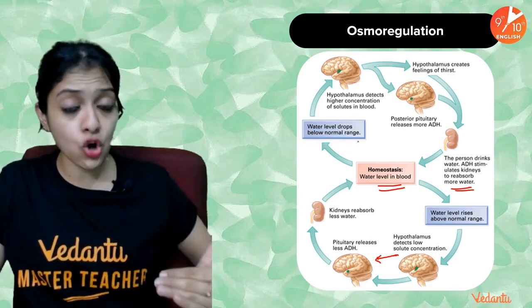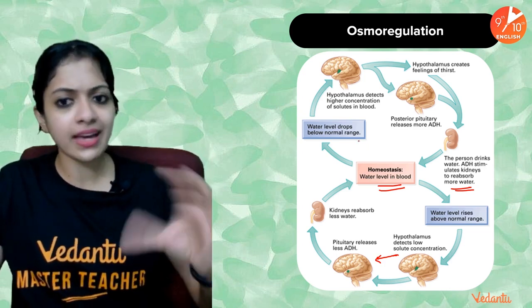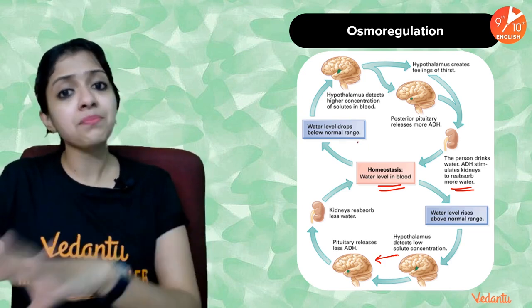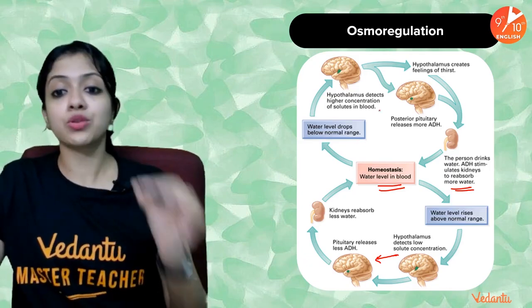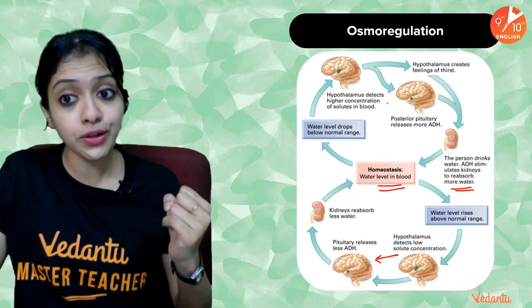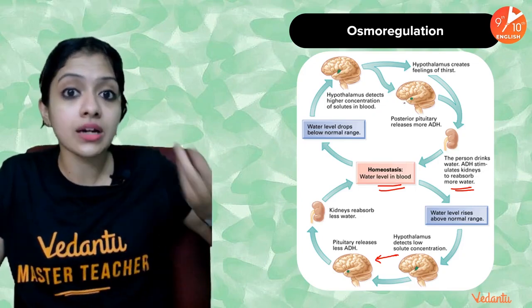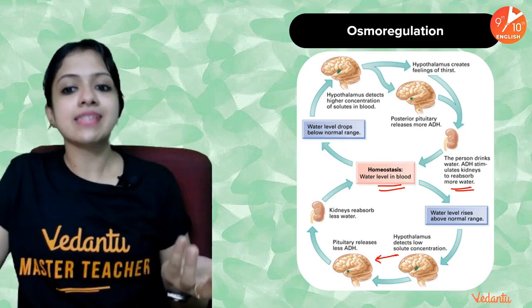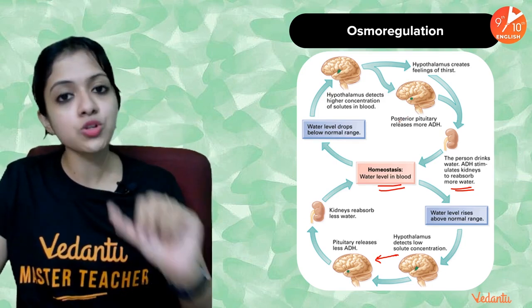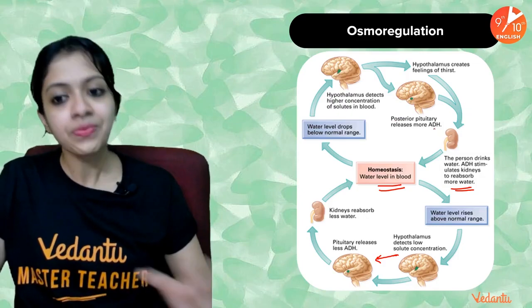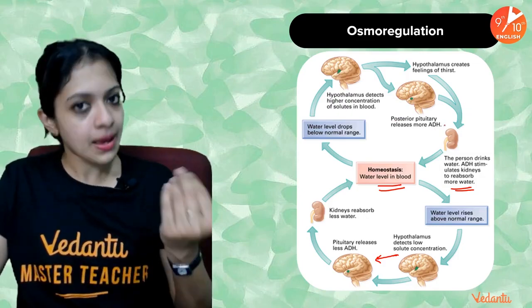Water levels drop, so excessive solutes are there. Again, that's a case of imbalance, but the mechanism by which it's treated is a little different, because when the hypothalamus detects higher concentration of solutes, it creates feelings of thirst, excessive thirst. So the hypothalamus tells the posterior pituitary, buddy, it's time to release more ADH now, and the pituitary releases more ADH.